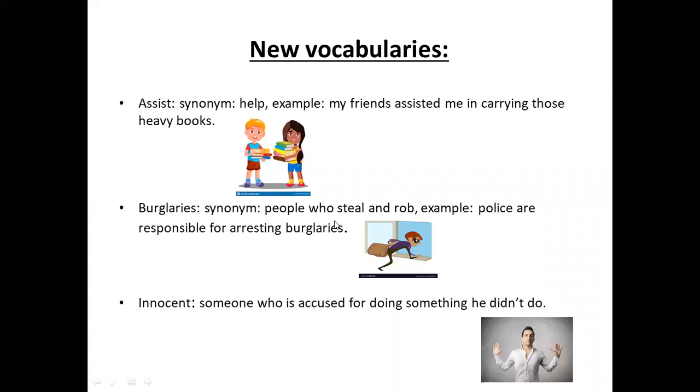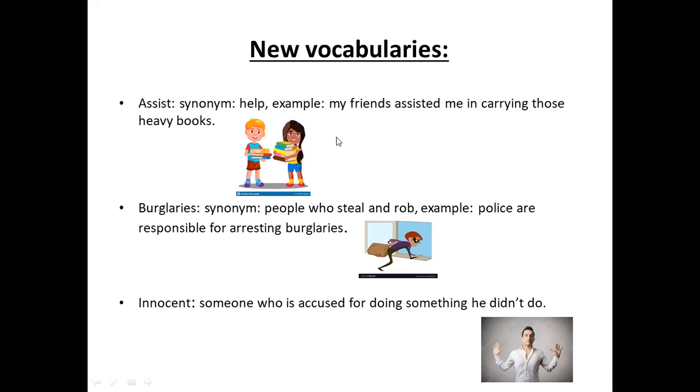Let's start on our lesson 4, and let's start with the new vocabulary. Assist. Assist, synonym, means to help. Look at those friends. They are assisting or helping each other. So the example: my friends assist me in carrying those heavy books.